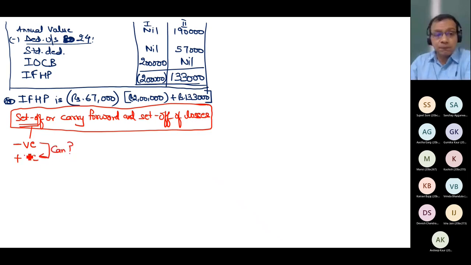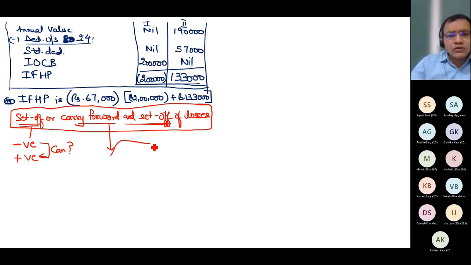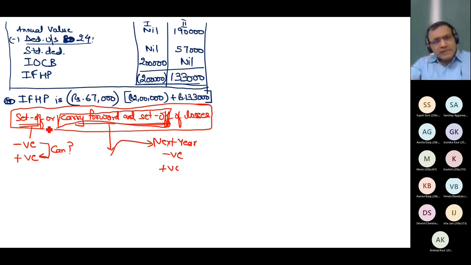So you need to learn the provision. And what is carry forward and set off? If you don't have sufficient profit, you carry it forward to the next year, and in the next year, you set off this minus with positive. So this is the same sentence, carry forward and set off. First you carry forward and then set off. And this is the same concept, except it is not any carry forward, it is directly set off. So technically I applied a concept, and that is known as, detailed I will tell you in that topic, intra-head adjustment.